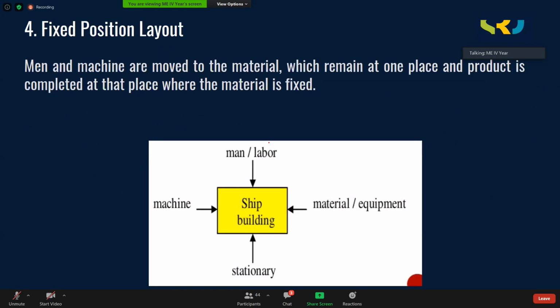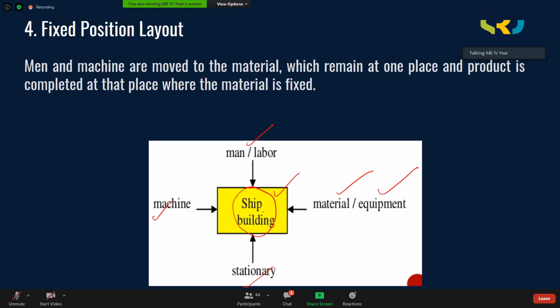The last one is fixed position layout, wherein, see, in all the previous 3 layouts, material is moving from one location to another location. But here in the fixed position layout, material is always kept at one place. Now, men or machines or equipment, stationery or the components, component material, whatever, they're all coming to one spot. And there, the product is being built.